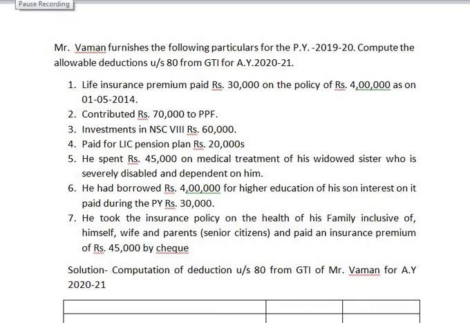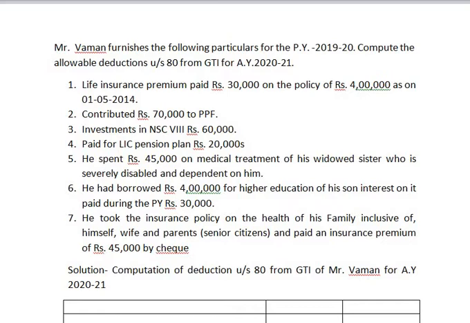Hello everyone, this is class 40 on subject income tax. In today's class, we are going to solve one 15 mark sum on deduction under section 80. In this question, different sections of deduction are covered such as deduction under section 80C, 80CCC, 80G and 80DD. I request all the students to note down the question first and then see the solution.